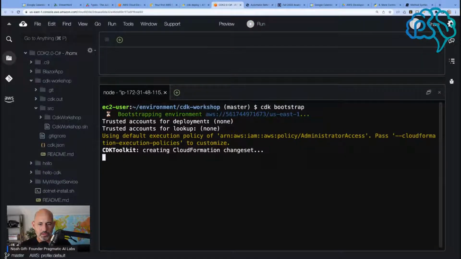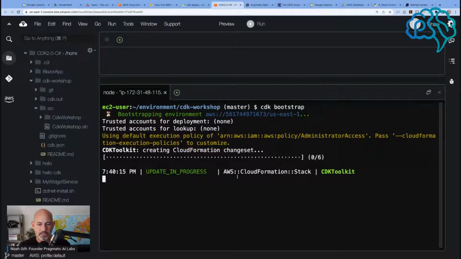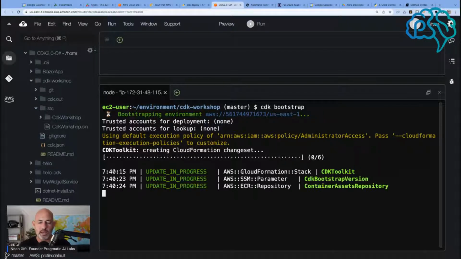Okay, so using default execution policy, creating CloudFormation change set. So it looks like it's bootstrapping the environment. And now I believe this is creating the CloudFormation template remotely.